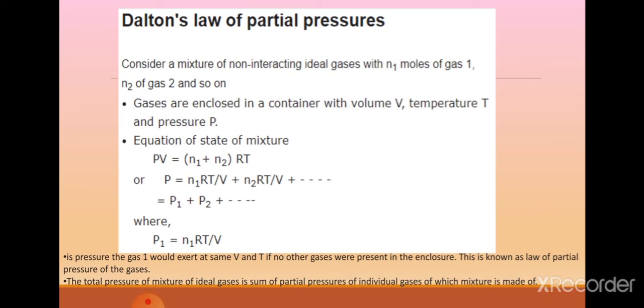I hope you have learned this formula from class 10th only, so it is clear to you. So that formula only we have to apply here, and instead of n, as I am taking two gases here, the number of moles of both the gases will be added, and that will give PV equals (n1 plus n2) RT. When we open the bracket, you know what to do. You are all good math students.